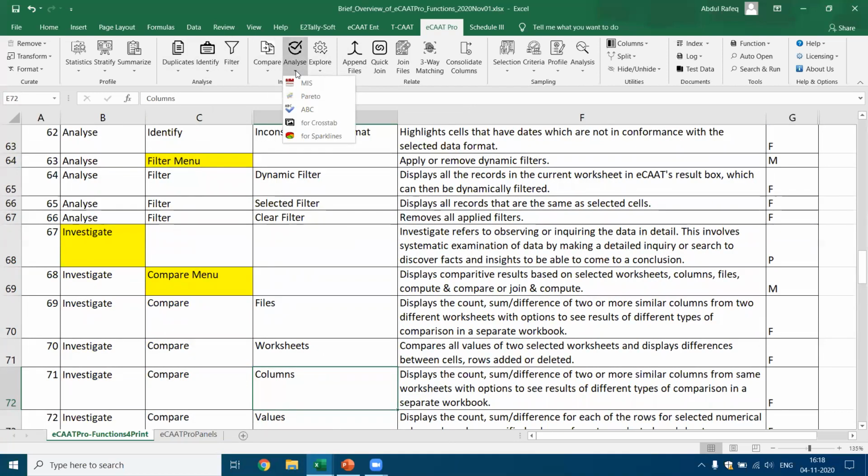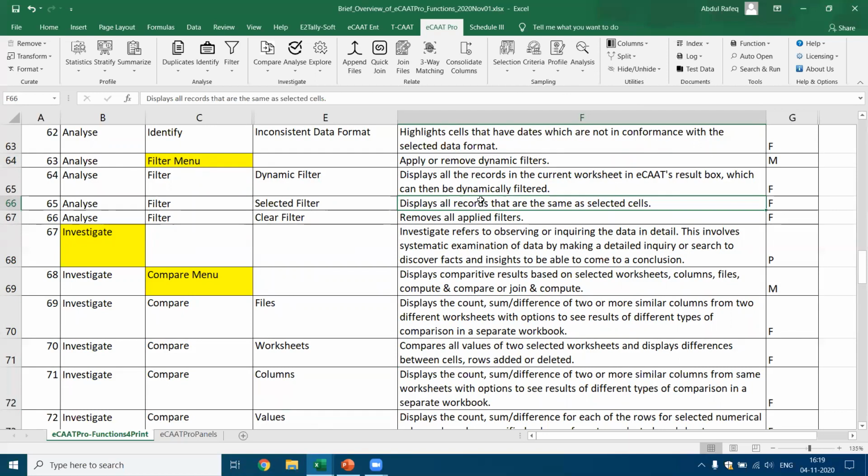You can also use functions in the analyze. You can generate MIS, do Pareto analysis, ABC analysis. You can also do a cross-tab analysis and sparkline analysis. You also have functions under investigate in the explore menu, where you can compute the relative size factor, the maximum variance factor, Benford law, or validate return. Similarly, you have the relate panel, which has all the functions for joining 2 files and drawing the relationship or the inference. You have the sampling. There are about 20 plus functions of sampling, where you can do multiple types of sampling. You also got utilities. This is how the software functions are organized.